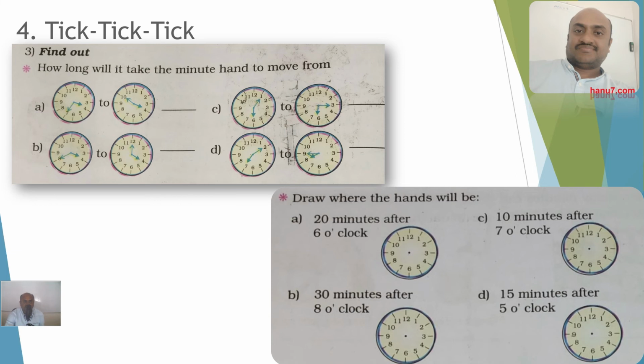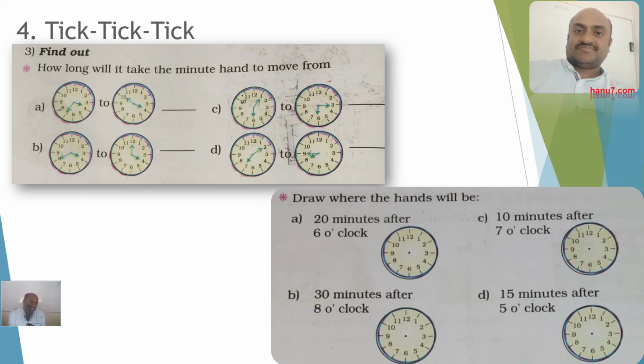How long will it take the minute hand to move from this to this? The minute hand is at 7 and it went up to 10 here, and you can look at the hour hand. The hour hand is the same there only. So from here to here, how much is it?